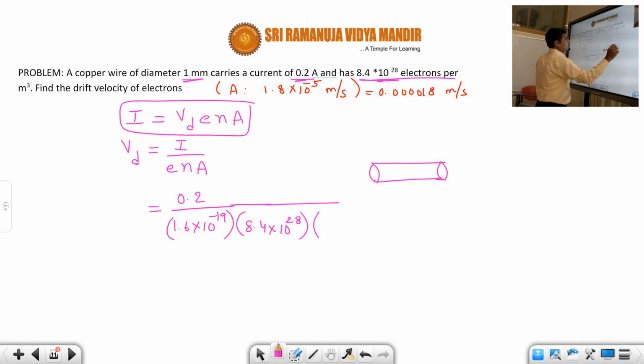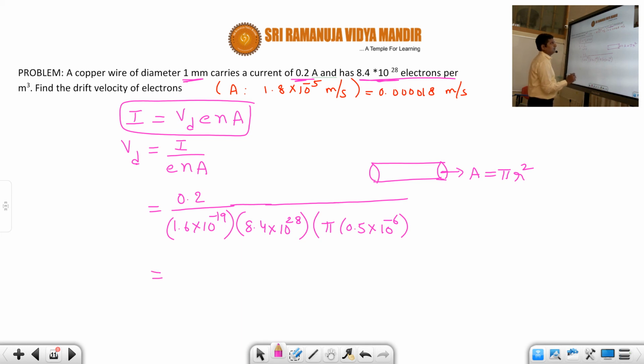So cylindrical conductor. So this is called as area, which is in the form of circle. So that is nothing but pi into r square. Diameter is 1 mm. So that means the radius is 0.5 mm, so therefore 0.5 mm square, so therefore 0.5 into 10 power minus 6.